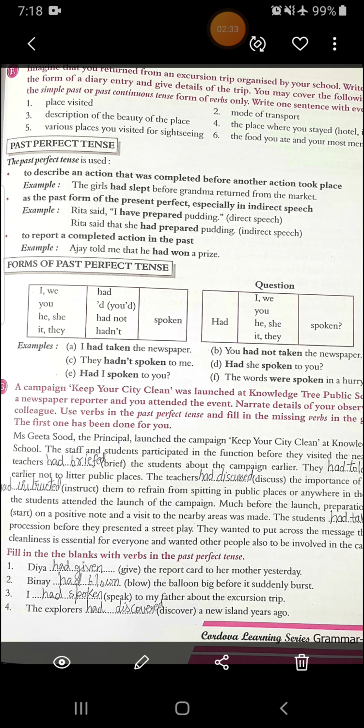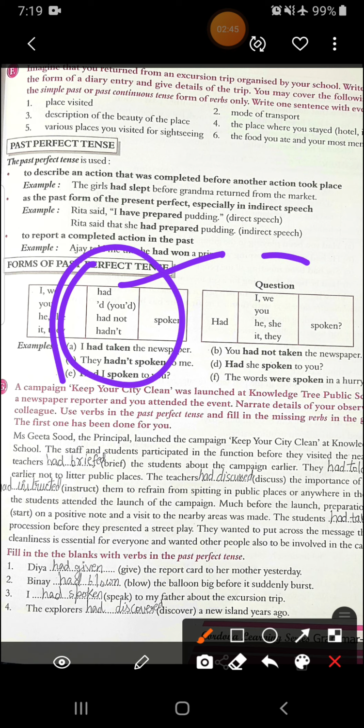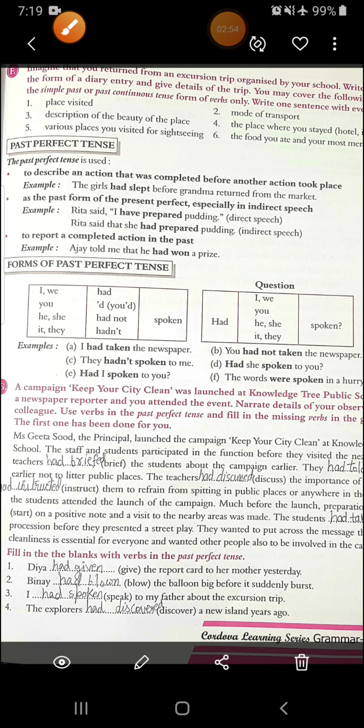So what is the form with which we write this past perfect tense? You can see here. With I and we use had, and then speak becomes spoken. Then with you, he, she, it, they, you can see what is used here. And then in question form also, how we frame it. We start with had and then the past participle form.